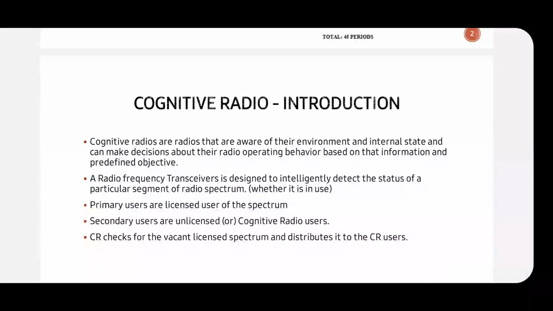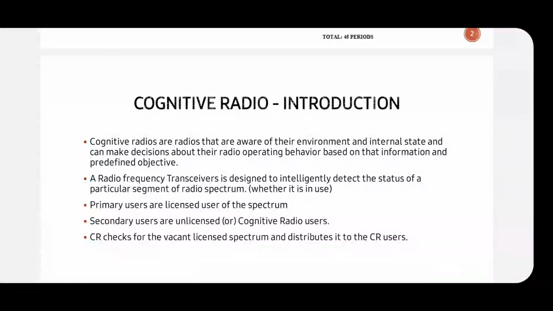If, for example, you take Jio or Airtel, this company will buy a spectrum, and all the users using Jio will use the spectrum that Jio bought. These are the rules that are followed.